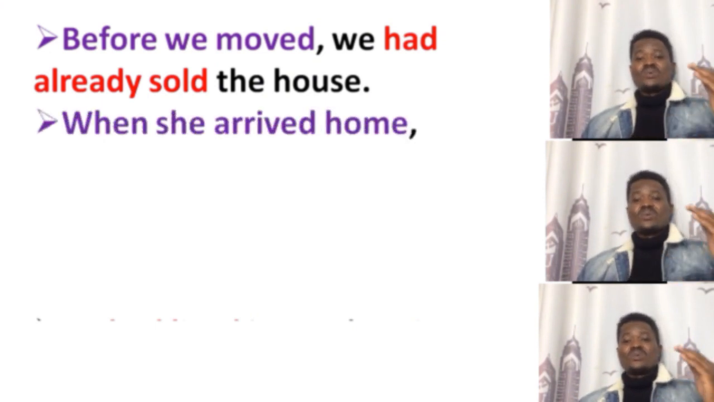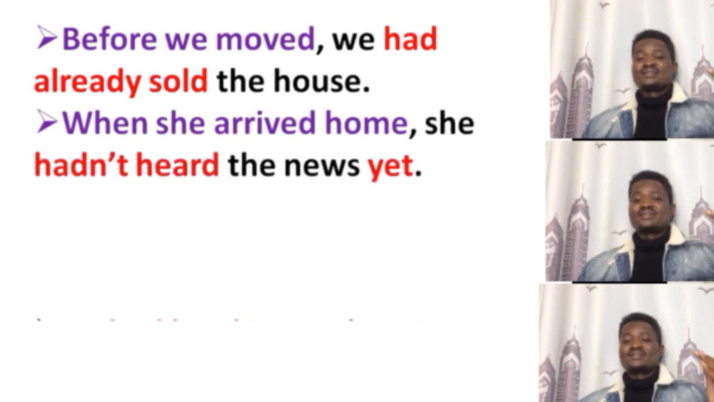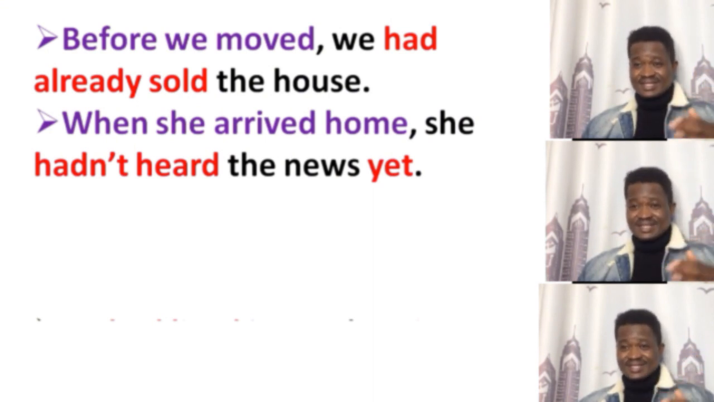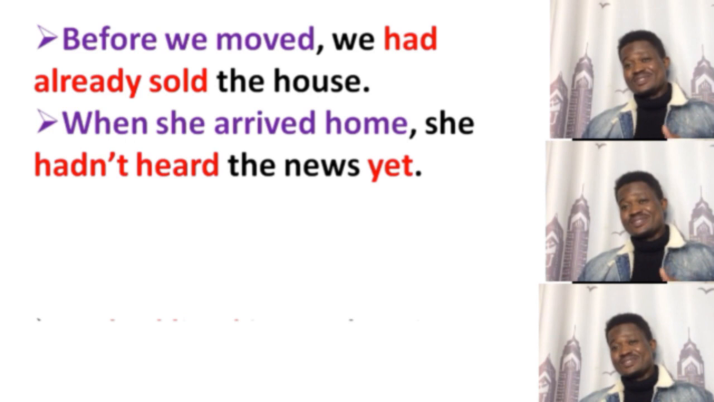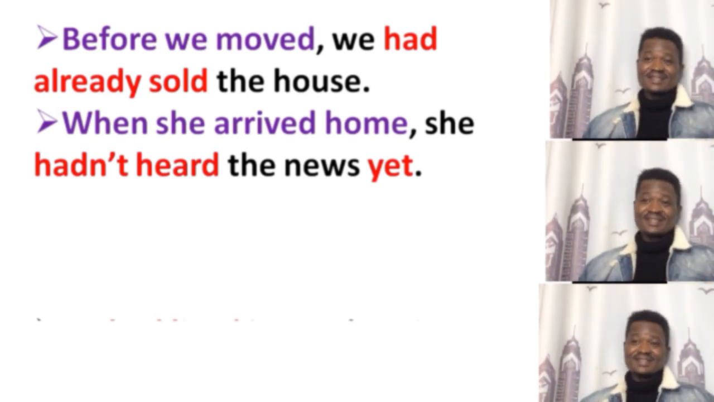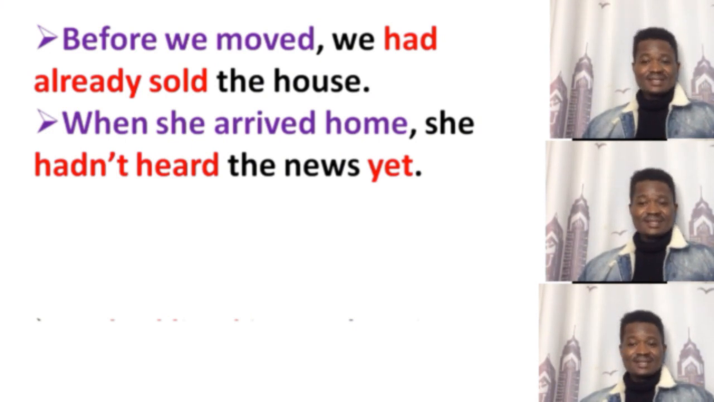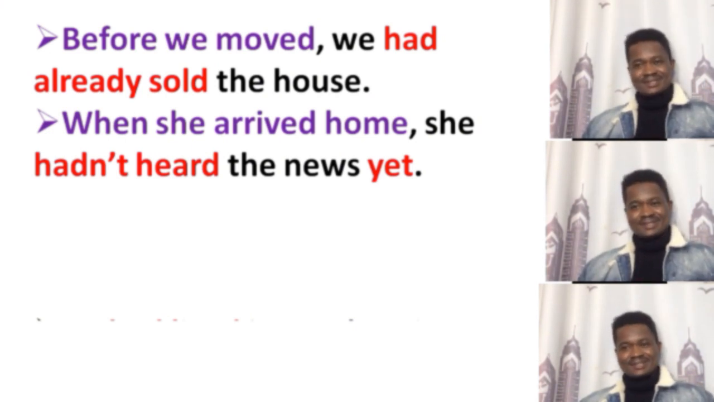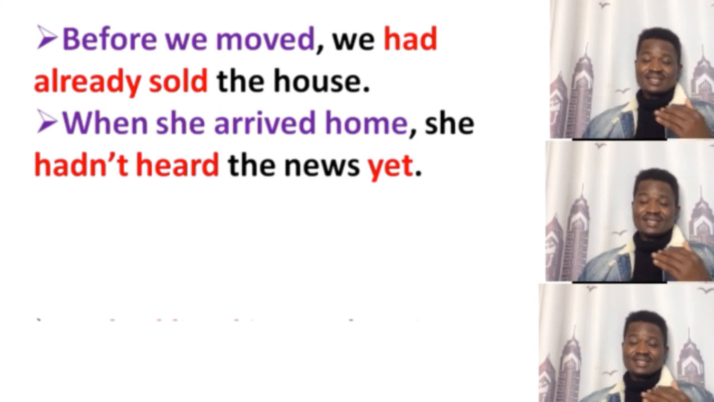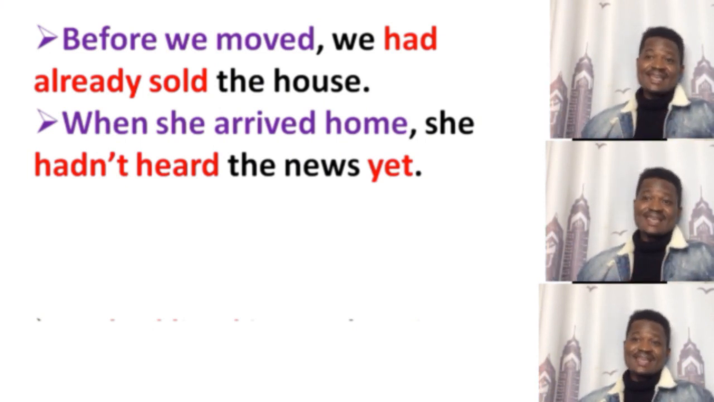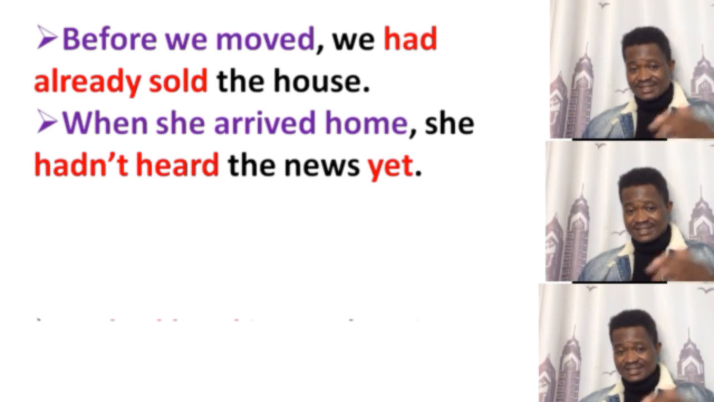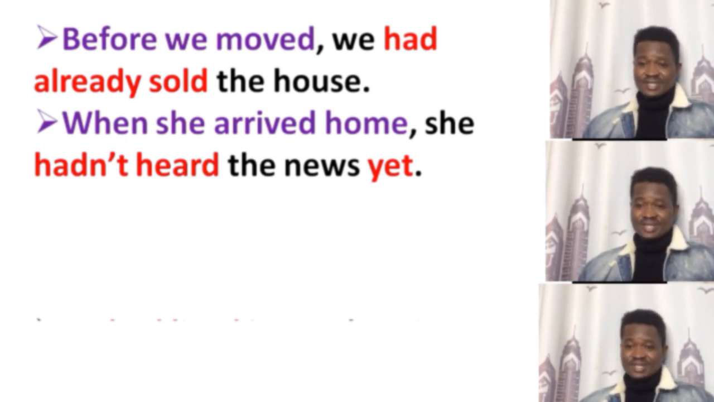When she arrived home, she hadn't had the news yet. So there is the negative form. We use yet in the negative sentence. She hadn't had the news yet. But the placement here is different. Yet is always placed at the end of the sentence. That's a different placement from already and the other singular words.